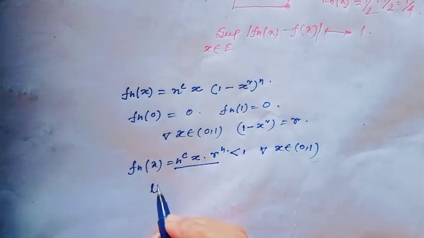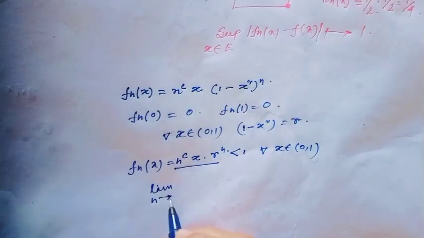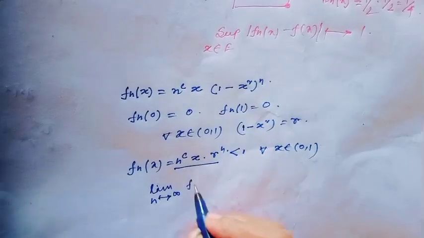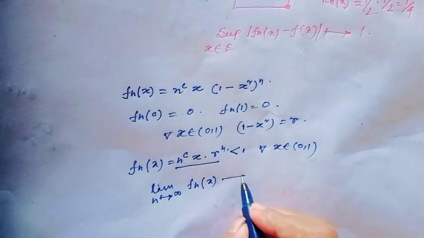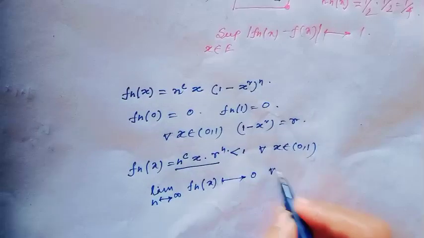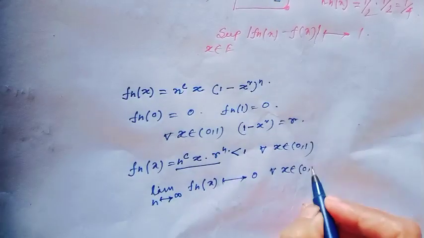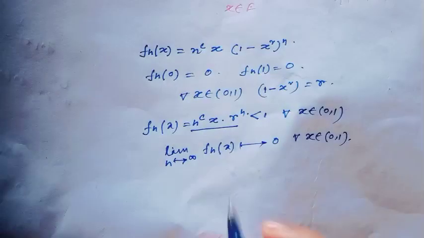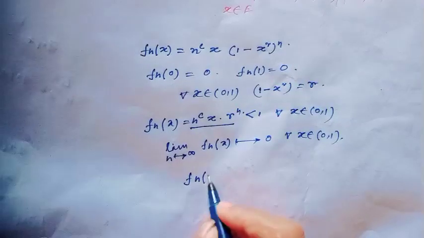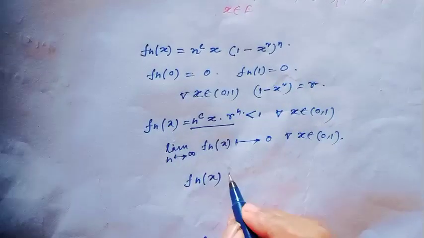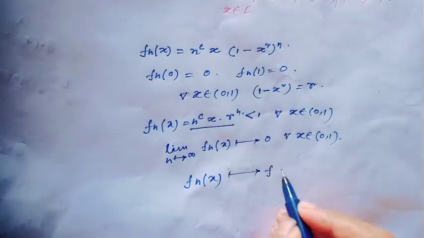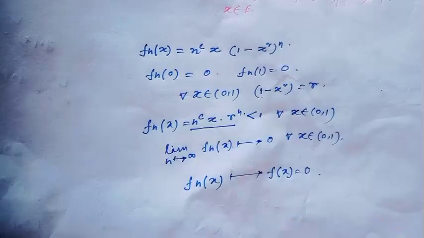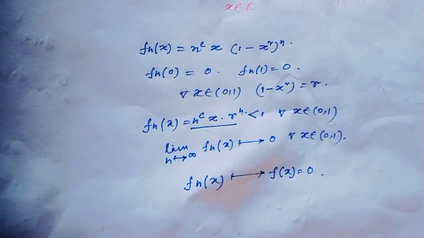That means the limit as n tends to infinity of f_n(x) tends to 0 for all x belonging to the open interval (0,1). That means the sequence of functions f_n(x) converges to the 0 function. Have you understood this concept?